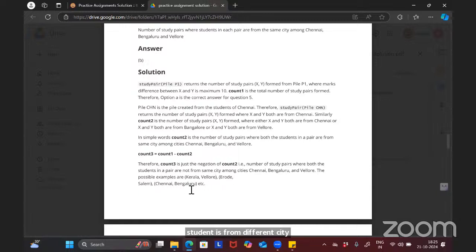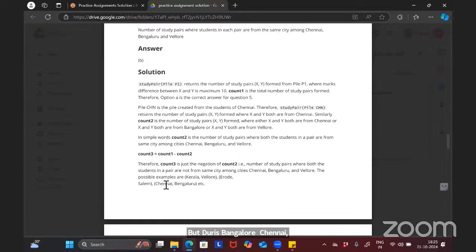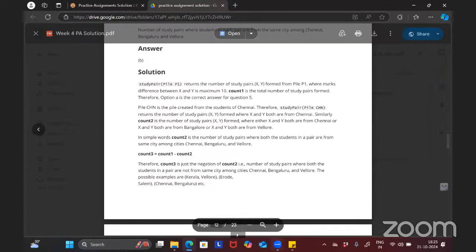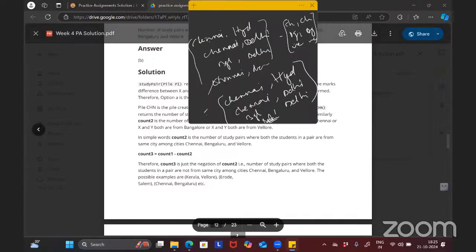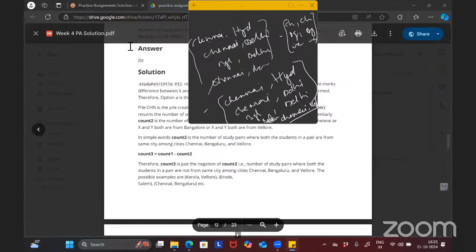Erode, Salem, Chennai, Bangalore, etc. So this is an option where at least once, Chennai, Bangalore is there, no? Here in the example you can see Chennai, Bangalore is also there. Yes, this example we have missed. Here at least once both students are from cities among the Chennai, Bangalore case.